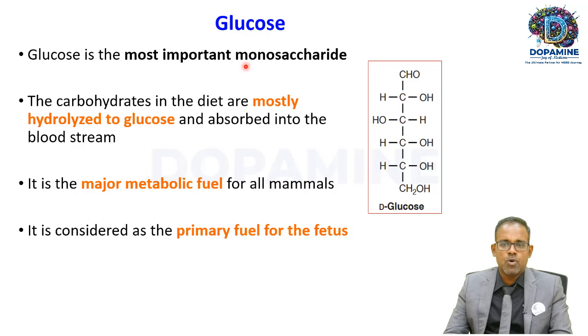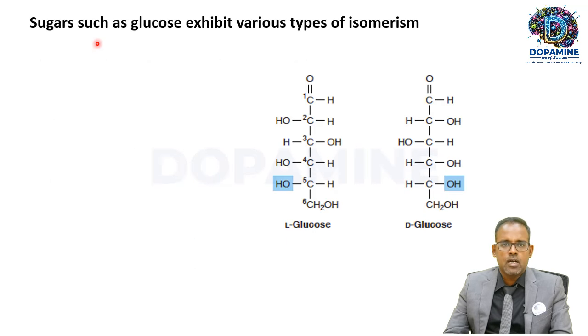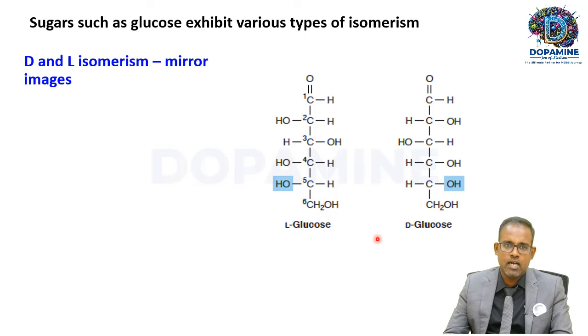Glucose is the most important monosaccharide. Okay, carbohydrates in the diet which we take are mostly hydrolyzed to glucose and then they are absorbed into the blood circulation. Okay, glucose is a major metabolic fuel for all the mammals. It is considered a primary fuel for the fetus. For the growing fetus, glucose is the primary fuel. And glucose and sugars exhibit various types of isomerism. Okay, for example, here there is one isomerism. This is called DL isomerism.